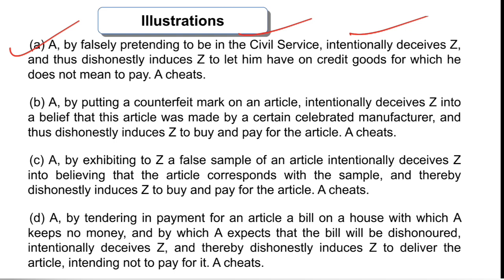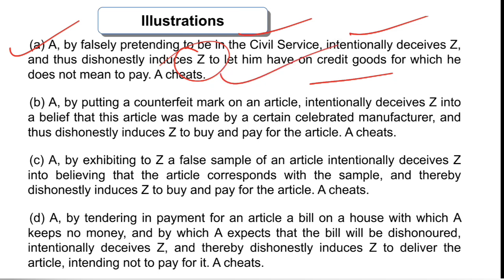So here A, by falsely pretending to be a civil servant, intentionally deceives Z that he is a civil servant, and by doing so he gets some goods on credit for which he does not mean to pay. He is misrepresenting, falsely pretending to be a civil servant, and on the basis of this information induces Z to give some goods on credit, and he does not mean to pay for the same. So this is cheating, and all the ingredients of cheating are met.